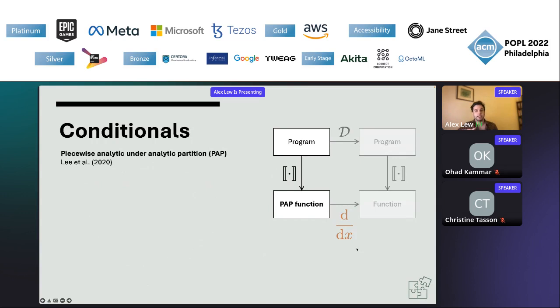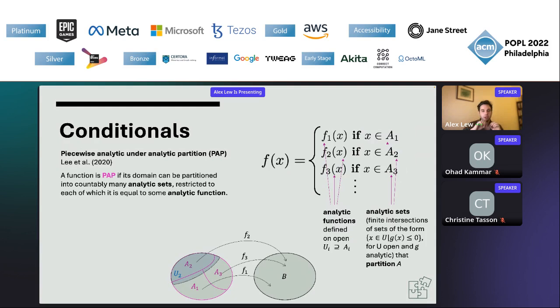So to resolve this difficulty, Li et al. introduced a notion of a PAP function, which stands for piecewise-analytic under analytic partition. Let's break down what that means and why it helps us address this semantic issue. For a function f to be PAP, it just means that you can write f piecewise, with countably many pieces, where the pieces are nicely shaped and the functions are well-behaved. So the specific notions of well-behaved and nicely shaped here are analytic functions, which is a slightly stronger condition than smooth, and analytic sets, which are sets carved out by finitely many inequalities of the form g of x is less than or equal to 0, where g is an analytic function.